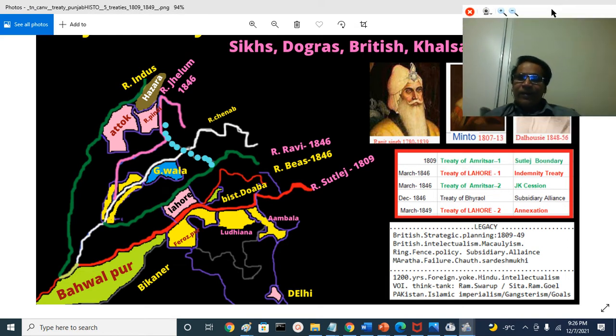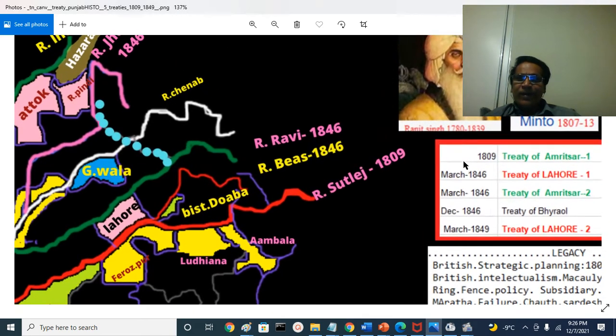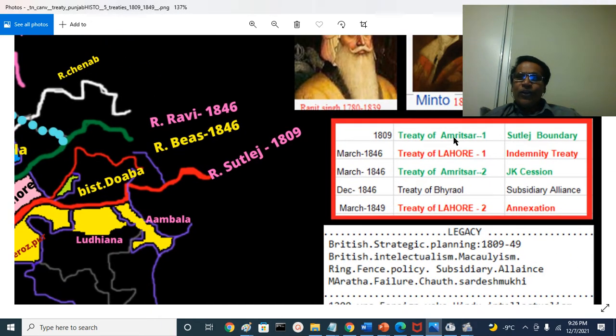Before that, here I will enlarge the maps and you can just keep in mind. First Treaty of Amritsar and second Treaty of Amritsar in green color. Then the first Treaty of Lahore, second Treaty of Lahore. So we will be here talking about the first Amritsar Treaty, second Amritsar Treaty, first Lahore Treaty, second Lahore Treaty. Before the final treaty, one more treaty was signed, that is Bhairaval Treaty. Treaty of Bhairaval. Bhairaval is a place near Lahore, between Lahore and Amritsar. So there are the 5 treaties.